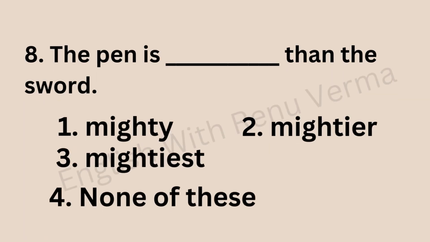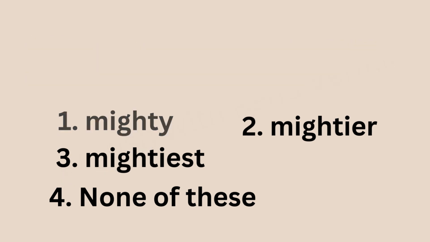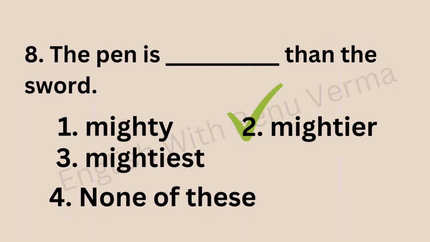Next one is: the pen is dash than the sword. So here also we are making a comparison between two objects, pen and sword, right? So comparative degree will be used, and this is also a famous proverb. So I hope everybody got the answer. Mightier. The pen is mightier than the sword.